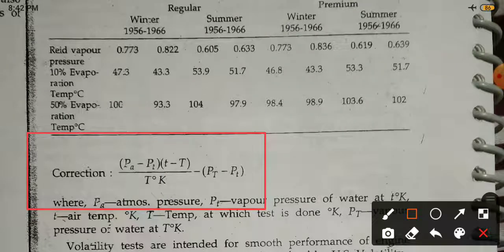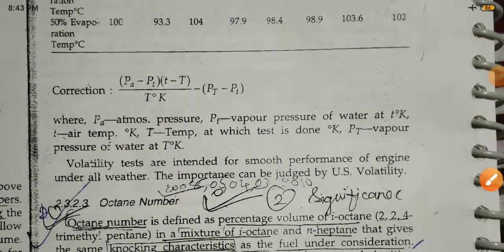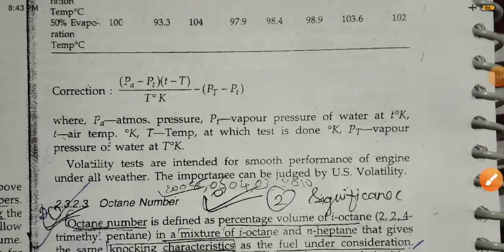The correction is (PA minus PT)(T minus t) divided by (temperature in Kelvin minus PT minus pt), where PA is the atmospheric pressure, PT is the vapor pressure of the water at the air temperature, T is the temperature at which the test is done, and pt is the vapor pressure of water.